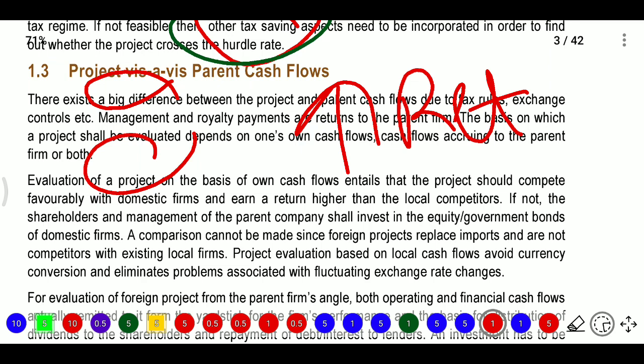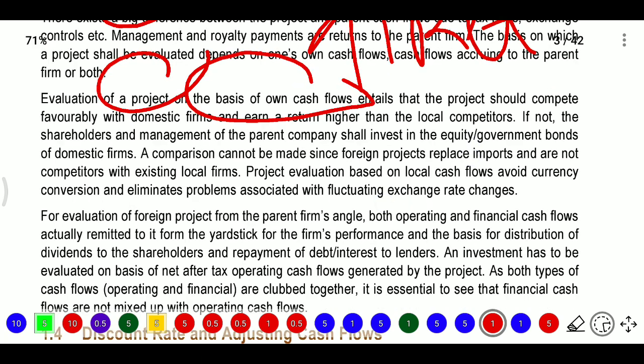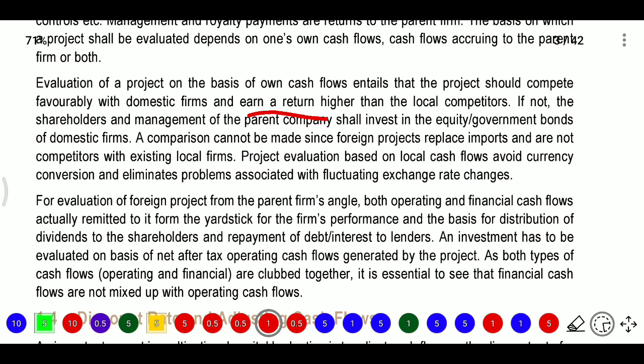If you are borrowing more money or investing and paying interest, then the cost will increase. When cost is increasing, profit will decrease. So for the projects we need to ensure that we are using our own cash. It is a better investment, and for the domestic firms it earns returns higher than the local competitors. If not, the shareholders will go with the competitors. So comparison cannot be made, since foreign projects replace imports and are not competitive with the existing local firms. So project evaluation based on local cash flows avoids currency